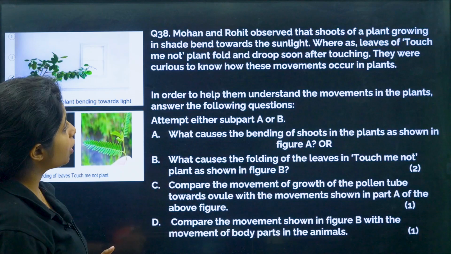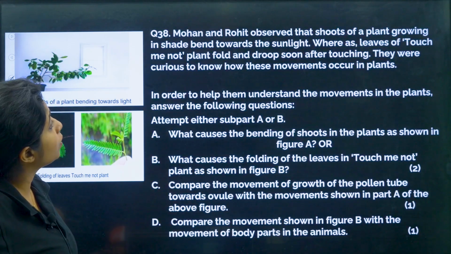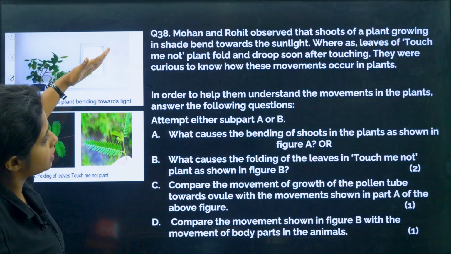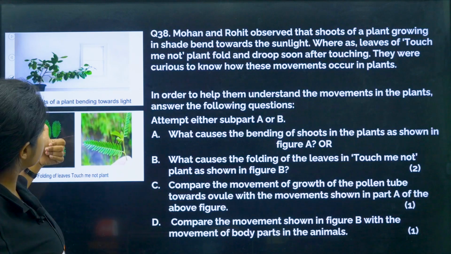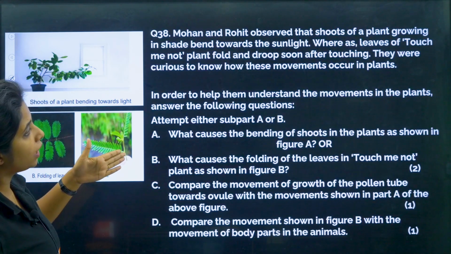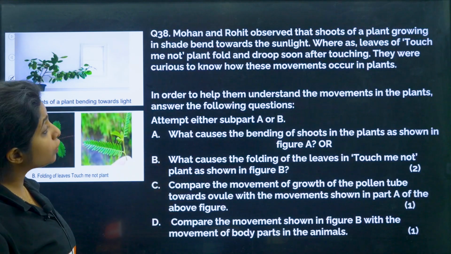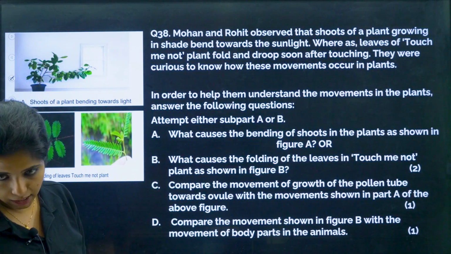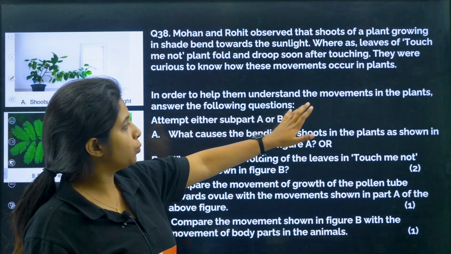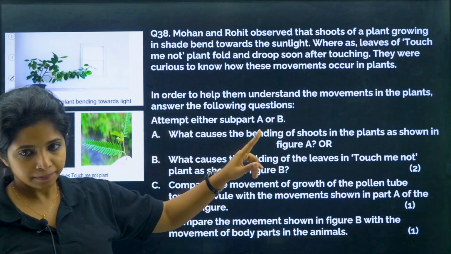Mohan and Rohit observed that the shoots of the plant growing in shade bend towards the sunlight, whereas leaves of the touch me not plant fold and droop soon after touching. Droop as in they close, okay, they got dull. So they were curious to know how these movements occur in plants. In order to help them understand the movements in the plants, answer the following questions.